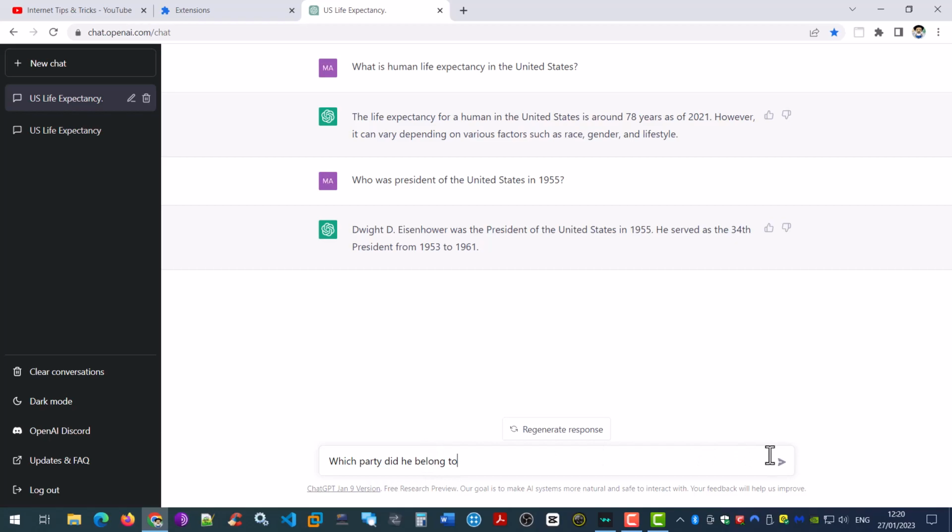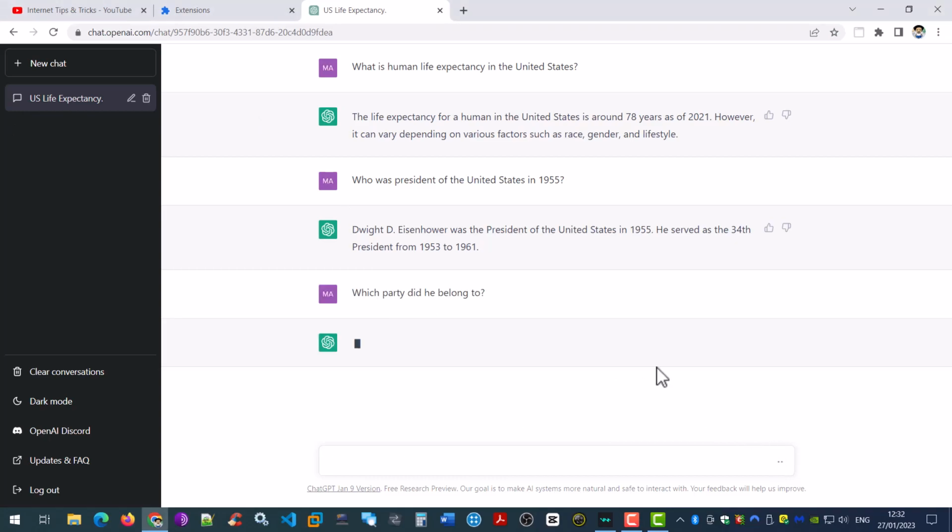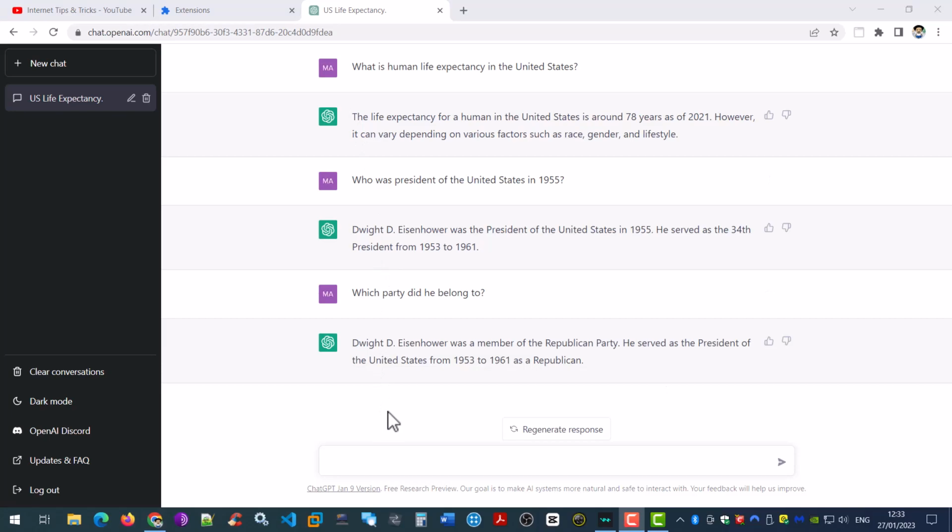Let's add a question mark for completeness. Okay, so we press enter and we see that President Eisenhower was a member of the Republican Party when he served as President of the United States between 1953 and 1961.